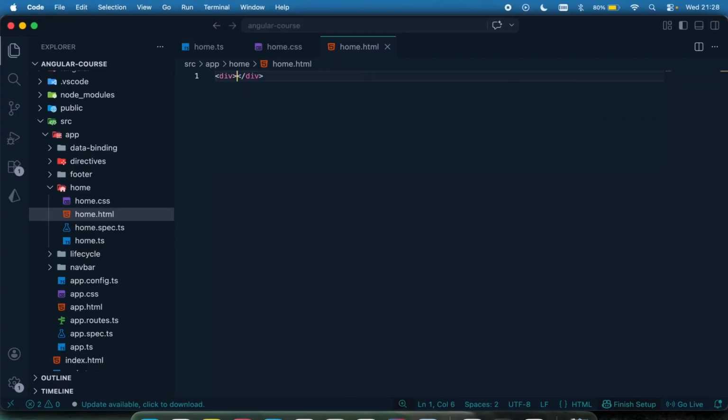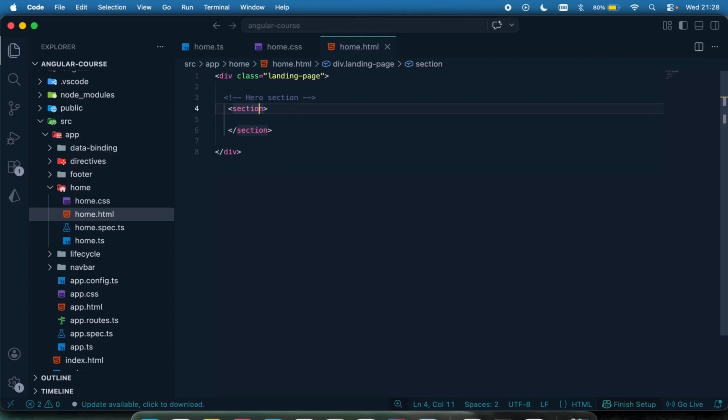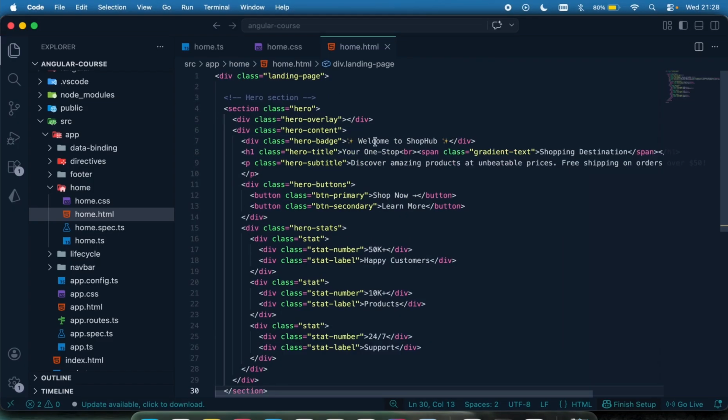Let me have a big div, and then I'm going to give it a class of landing page, and then I'm going to have the hero section here. So I'm just going to say section, and then class is going to be hero. And for also a little bit fast, I'm just going to probably just do this at the background because we're not really doing much here. We're just displaying a dummy data right here. Okay, so this is our hero right here.